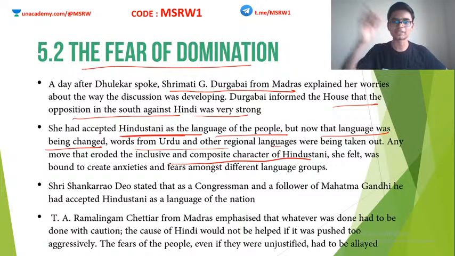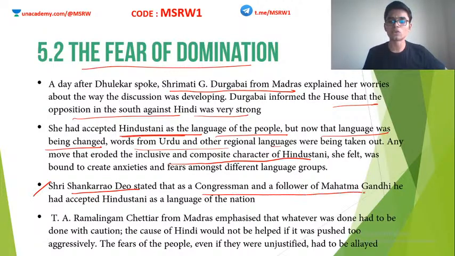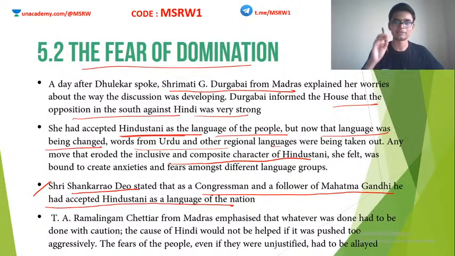This was expressed by Srimati G. Durgabai in the Constituent Assembly. Similarly, another congressman, Sri Shankara Rao Dio, stated that as a congressman and a follower of Mahatma Gandhi, he accepted Hindustani as a language of the nation. He said he accepts this because he's a congressman and a supporter of Mahatma Gandhi.